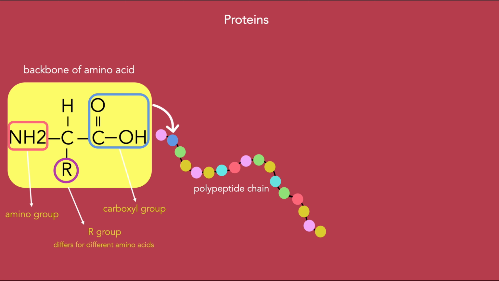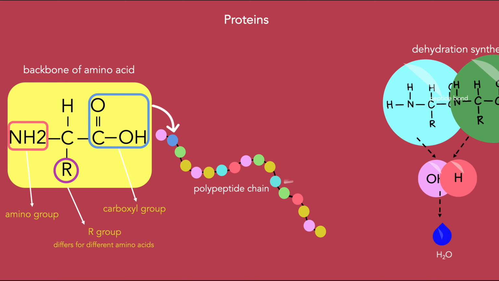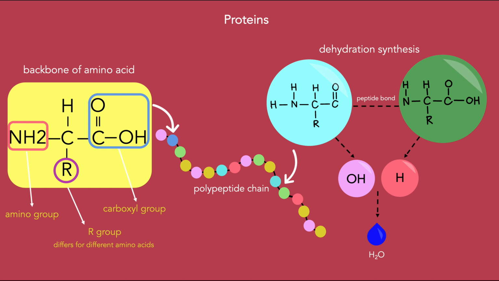The binding of amino acids occurs from dehydration synthesis. During dehydration synthesis, the OH of one amino acid and the H of the other amino acid leaves and forms a molecule of water, aka H2O. Then the C and N forms a peptide bond. See why a chain of amino acids is known as a polypeptide? It is a polymer of peptide bonds.